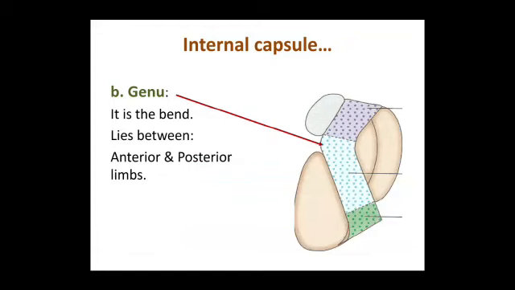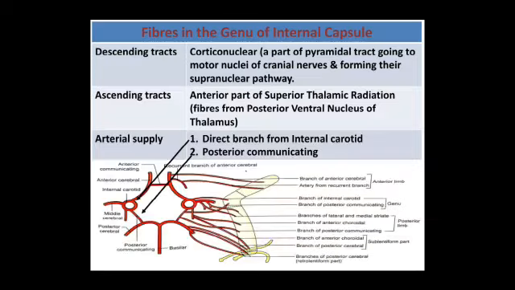Coming to the genu, it's a bend. It is lying between the anterior and posterior limbs. The main fibers of genu of internal capsule are the descending fibers, that is the corticonuclear, which is a part of pyramidal tract going to the motor nuclei of cranial nerves and forming their supranuclear pathway. Ascending tracts: anterior part of superior thalamic radiation, fibers from posterior ventral nucleus of thalamus. The main arterial supply are direct branches of internal carotid and posterior communicating arteries.